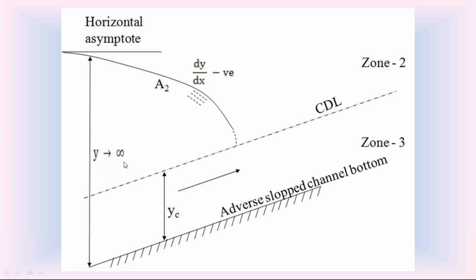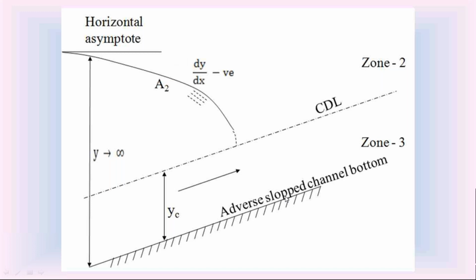We know that when the depth of flow is infinity, the slope dy by dx is S0, that is indicated as asymptotic to horizontal. So on the upstream side, this A2 water surface profile is asymptotic to horizontal, and on the downstream side, y is equal to yc. When y is equal to yc, the slope dy by dx is infinity, that indicates the perpendicular. So on the downstream side, this A2 water surface profile is perpendicular to the critical depth line. So this is the characteristic of A2 water surface profile in the adverse slope channel.